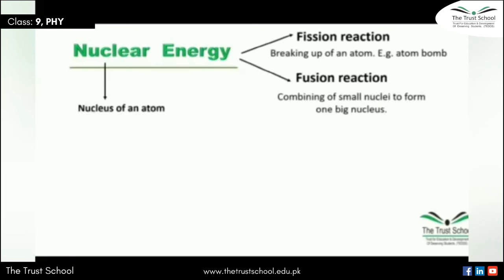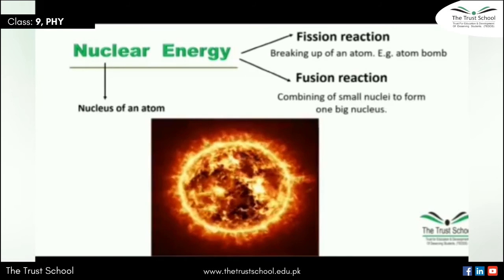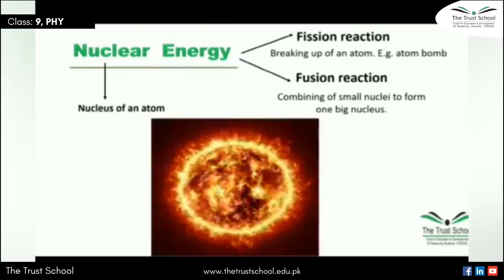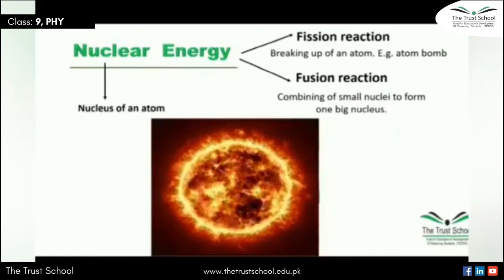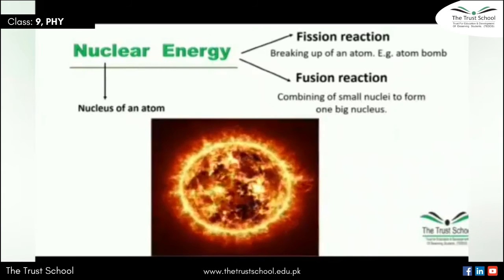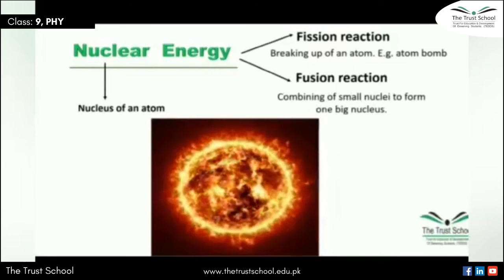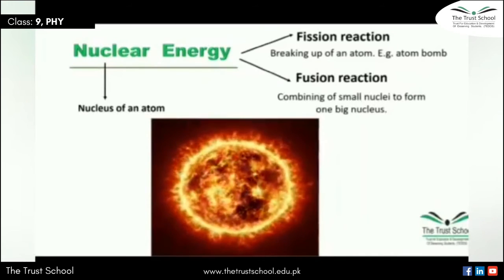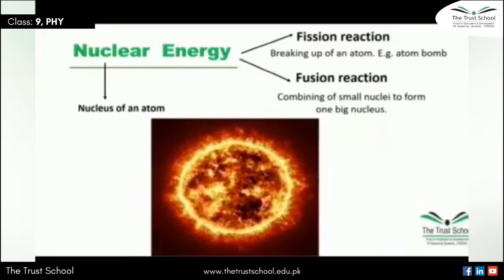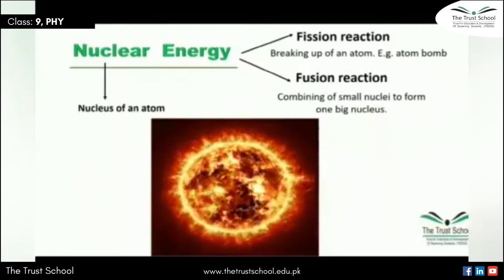And the very best example of fusion reaction is sun. The sun is giving out large amount of heat energy and light energy due to this fusion reaction that is taking place on sun from the last billions of years. सन से जितनी भी हीट और लाइट एनर्जी हमारे पास आती है ये फ्यूजन रिएक्शन के रिजल्ट में आती है जो कि सूरज के ऊपर मुसलसल हो रहा है. That is a very close picture of sun in which you can see that sun is a huge ball of fire, heat, light and sound energy.